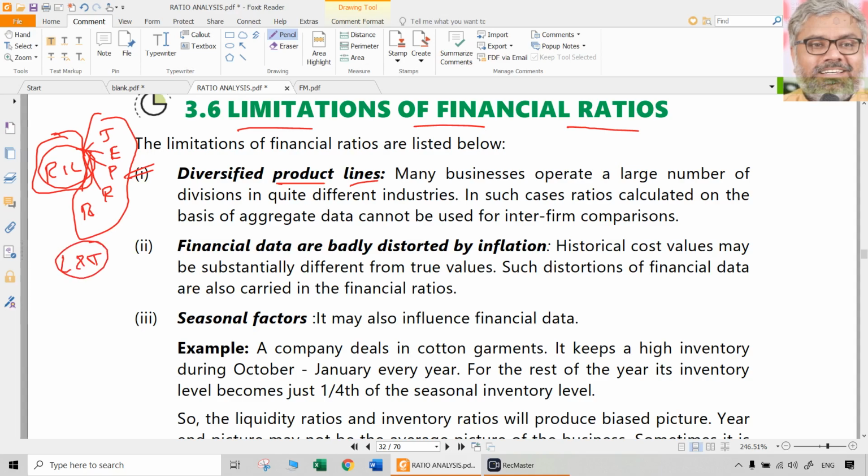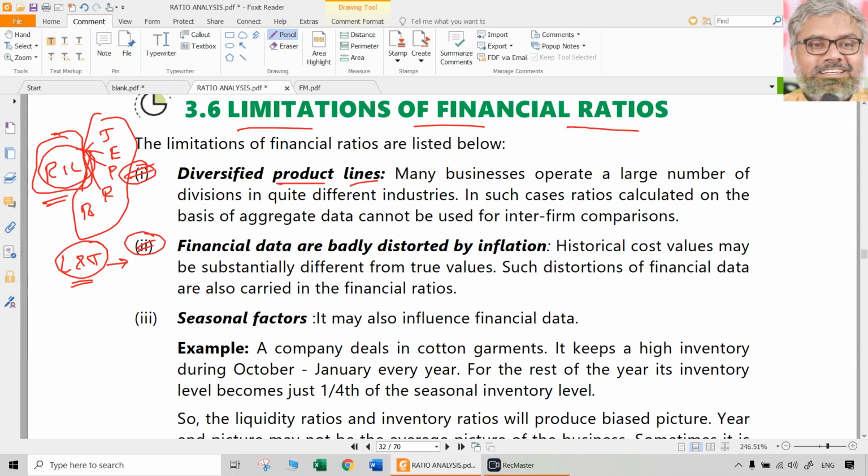it doesn't make sense because the product lines of RIL are different. The service lines or product lines of L&T are different. These are contractors. They do works like building structures, metro stations, metro rail network itself, like that. Contractors they are. So that is a different line of business. So within the companies also there can be multiple product lines. Then the comparability may be an issue.